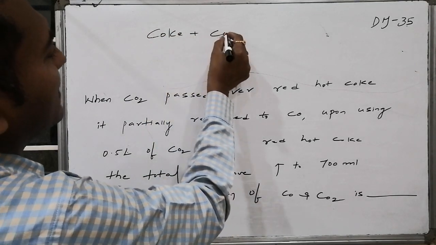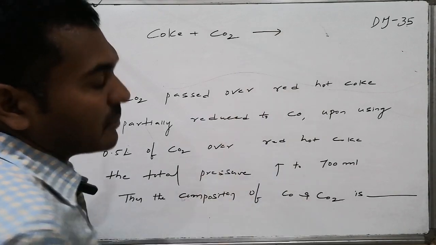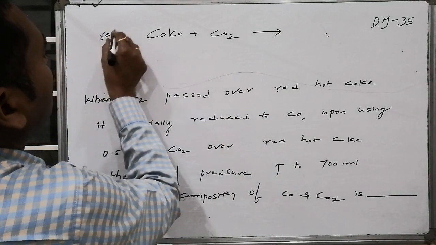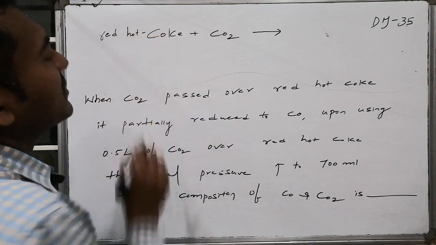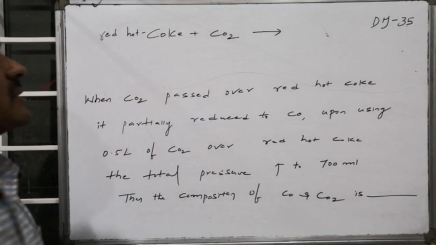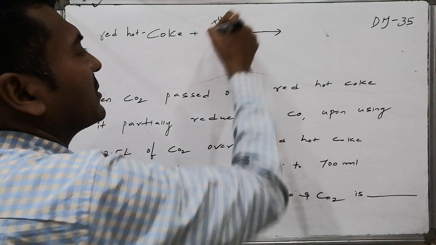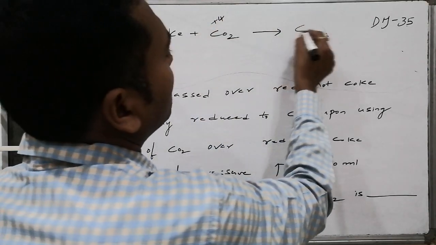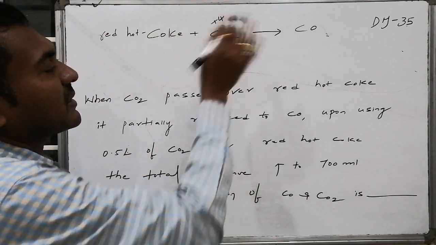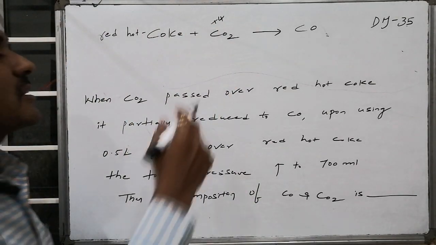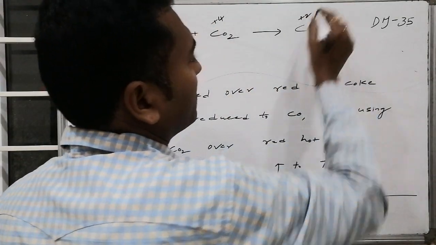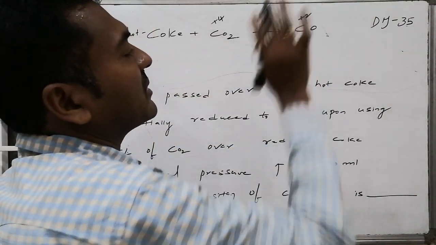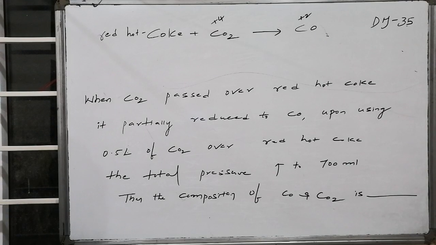Here there is red hot coke. This red hot coke is allowed to react with carbon dioxide. Red hot coke is carbon. Red hot implies it is very hot, so it can easily react with the carbon dioxide. Here the oxidation number of carbon in carbon dioxide is +4. Due to this reaction, some amount of carbon combines with the oxygen and the carbon dioxide gets reduced to carbon monoxide. But it is not 100%. Some amount of carbon dioxide is converted to some amount of carbon monoxide.